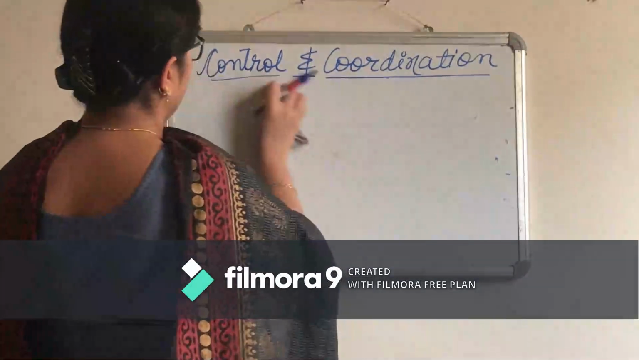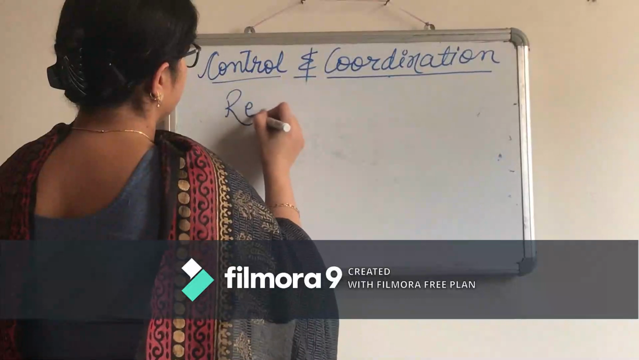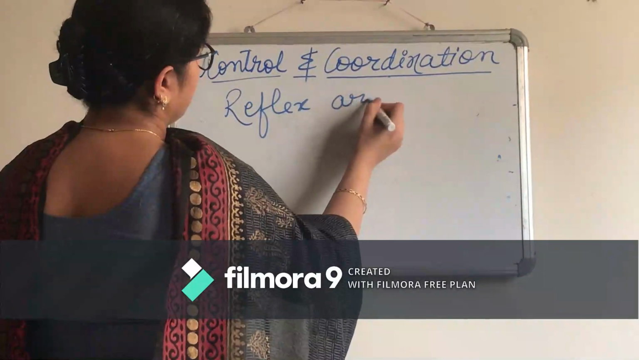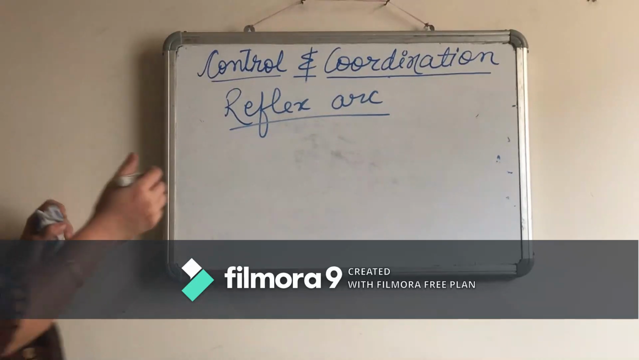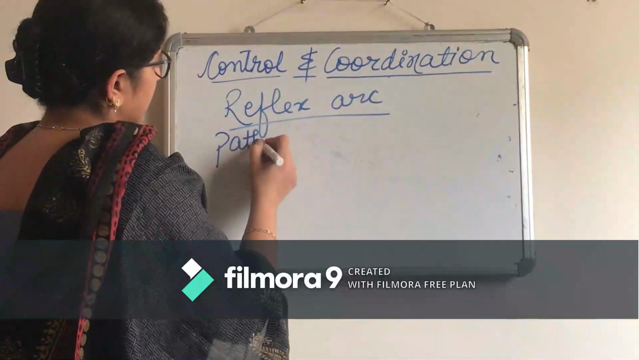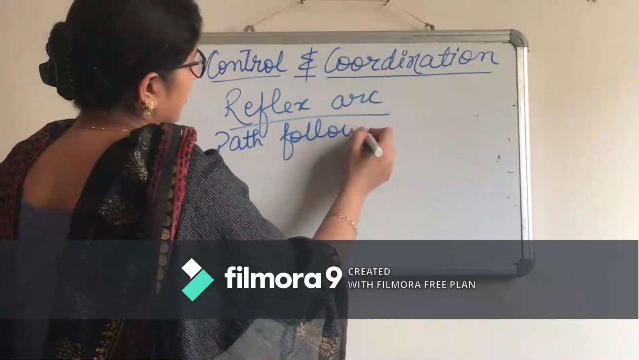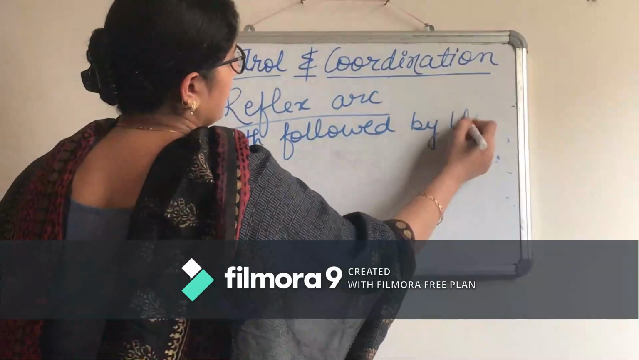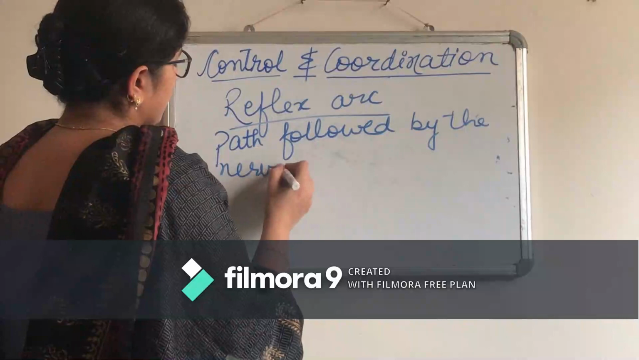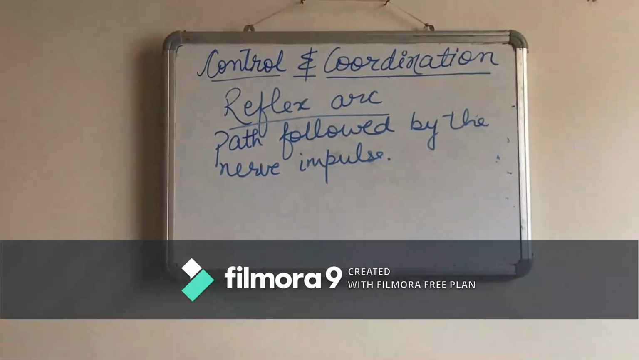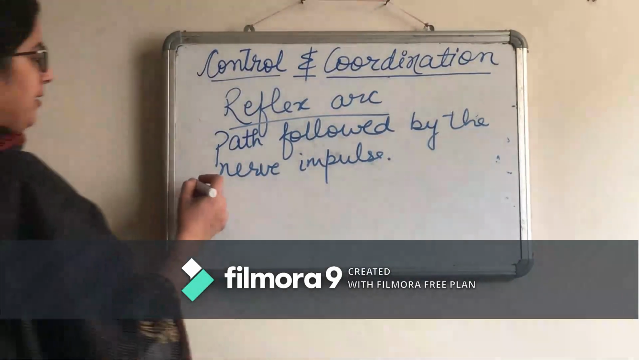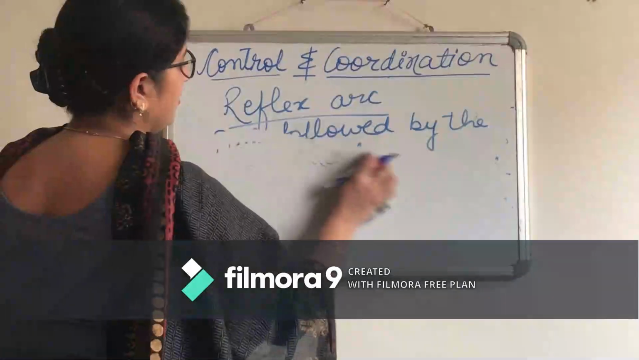Now we come on to the topic of reflex arc. Reflex arc is the path followed by the nerve impulse. Reflex arc is the path followed by the nerve impulse during a reflex action. Now what happens is that receptors are there in the skin. Now I am drawing a reflex arc.